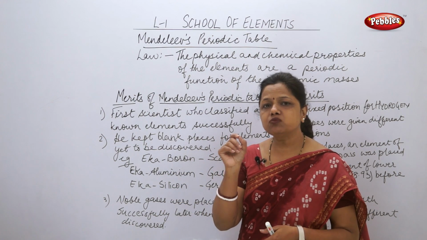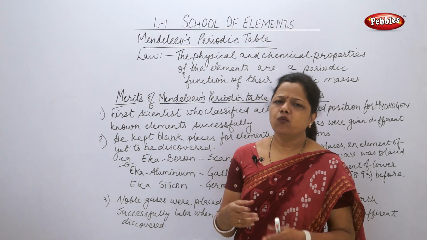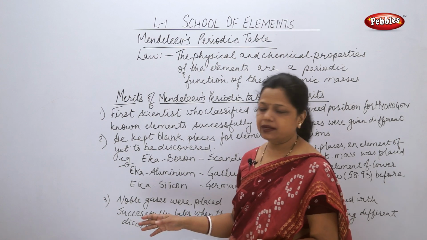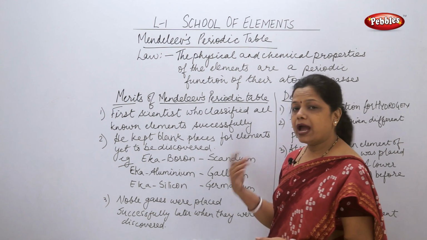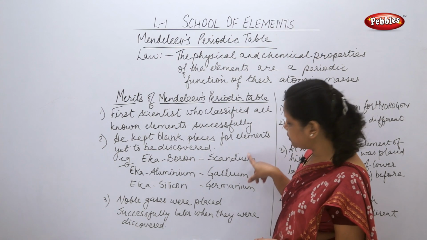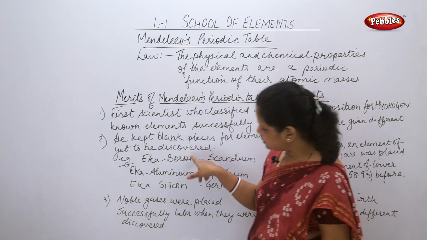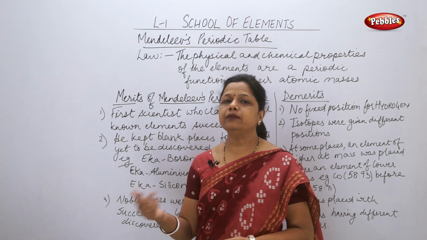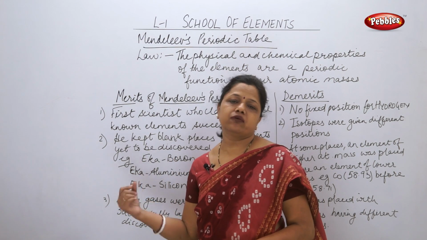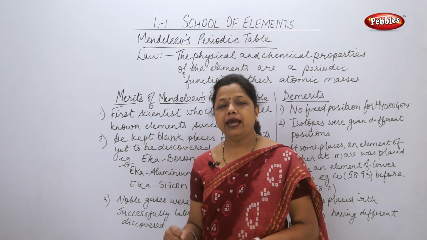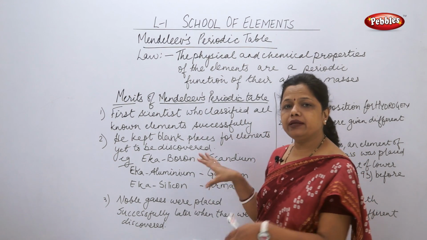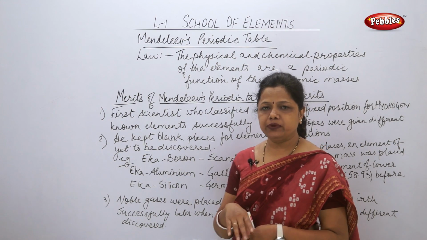Eka means a small unit, so he had just said one small unit might be discovered later on, and these were the three predicted elements. Eka silicon had properties similar with germanium. These are the modern day element names, and these three are the predicted element names. You have to learn the names because this always comes as a 1 mark question: any one example of the predicted element and the actual name of the element in the modern periodic table.